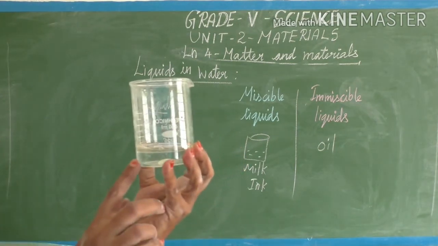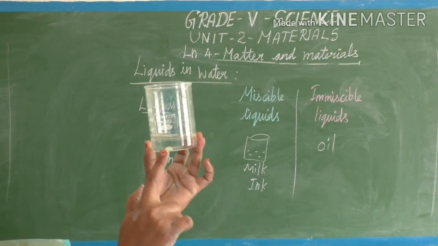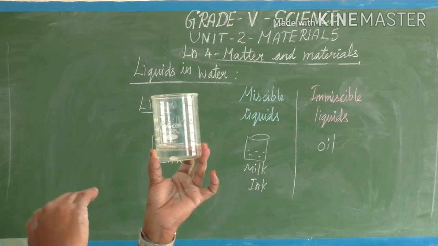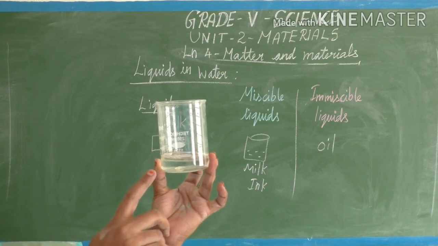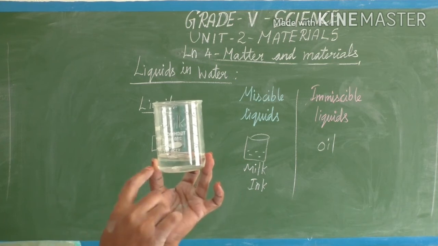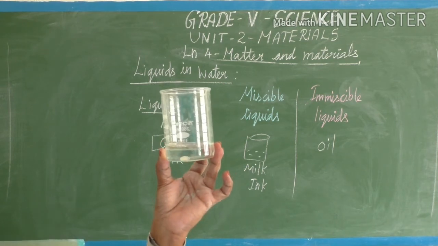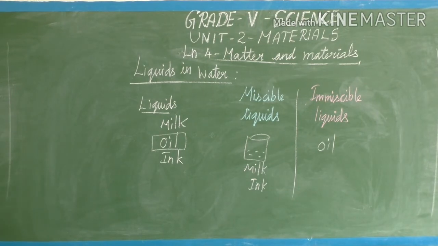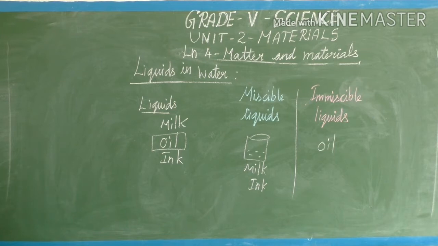Are you able to see the two different layers here? This is the water layer. One thick layer formed on the surface of the water. Are you able to see the other layer formed? If I stir it also, it won't mix up.